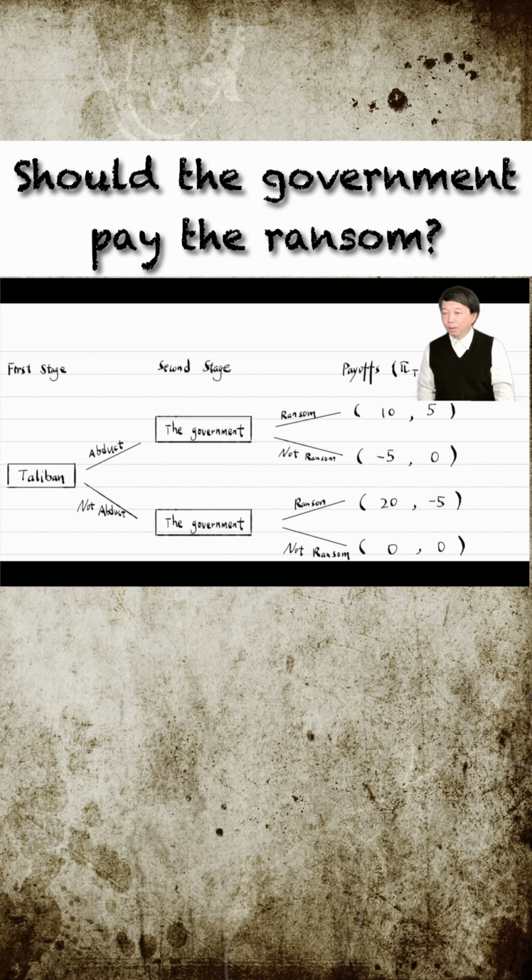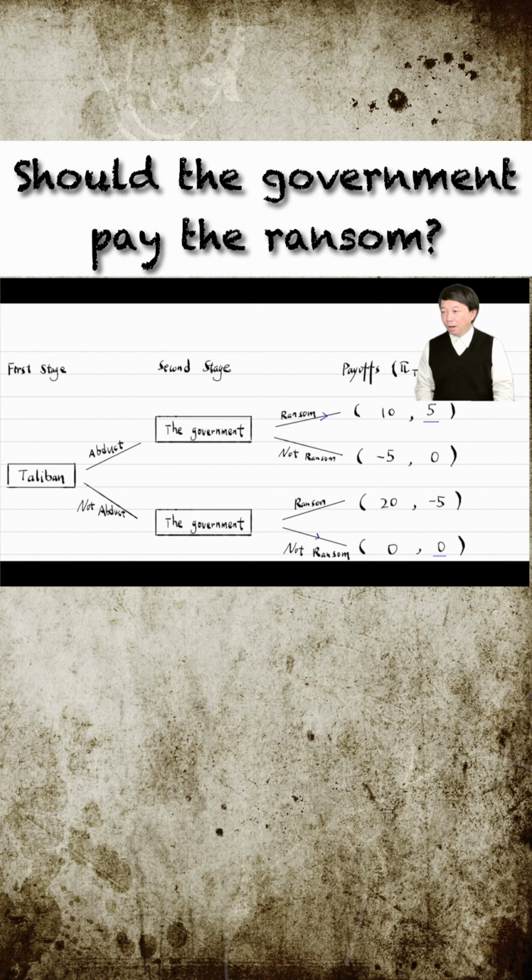We first determine the government's response in the second stage to each possible action by the Taliban. Given that the Taliban kidnaps the journalist, the government gets 5 if it pays the ransom, but 0 if not. The government's best response is to pay the ransom. We underline its payoff 5 and add an arrow on the path. Given that the Taliban does not abduct, the government's best response is not to ransom. We underline its payoff 0 and add an arrow on the path.